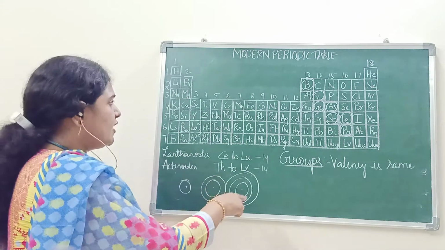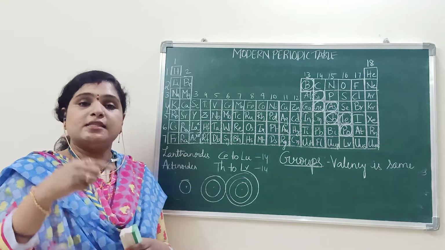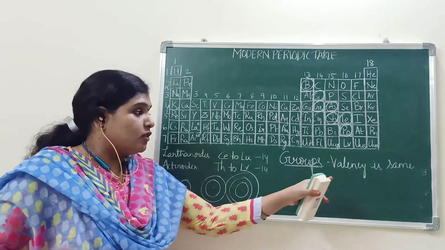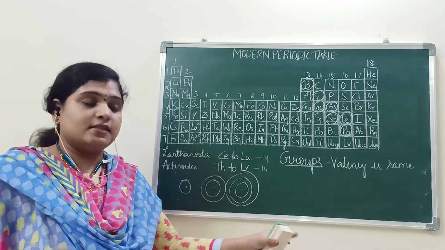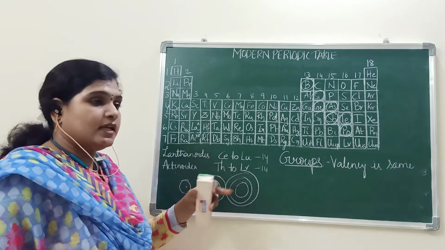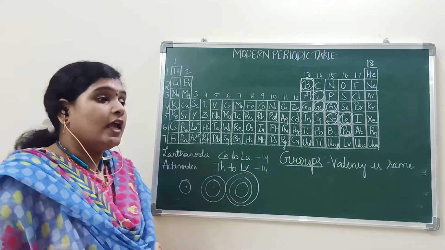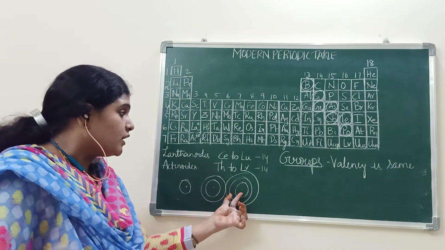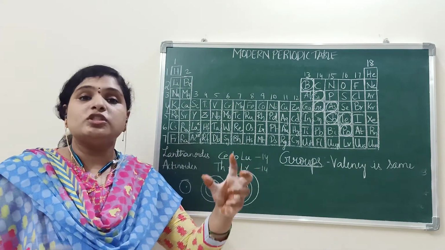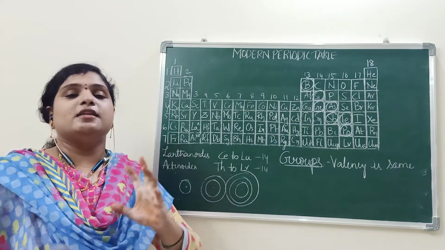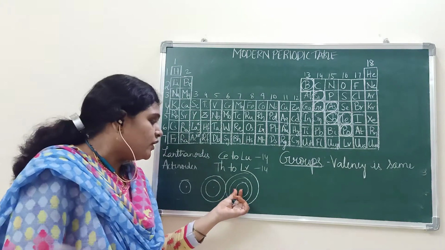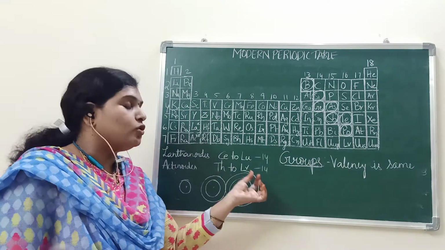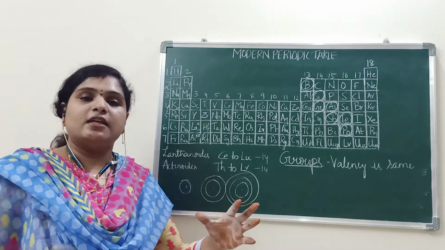Even though the valence electrons are same, the number of shells are increasing. So the influence of nucleus on the outermost shell will decrease.